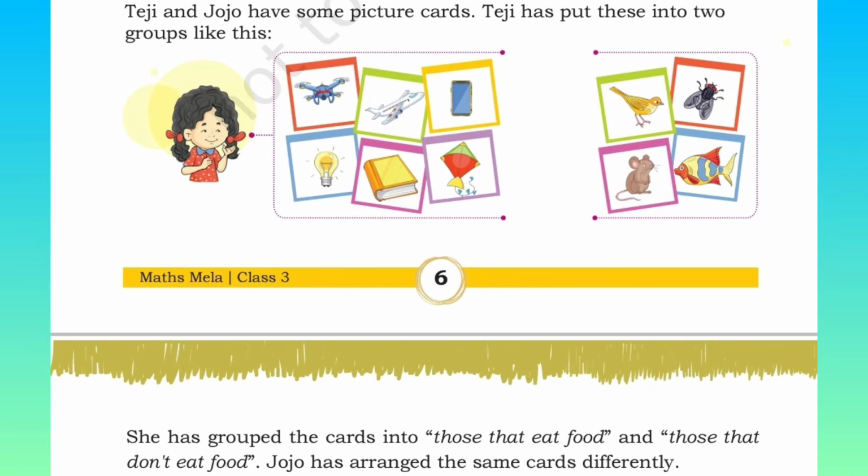TJ and Jojo have some picture cards. TJ has put these into 2 groups like this. One has helicopter, flight, phone, a bulb, book and a kite. And the second group has a bird, housefly, a rat and a fish. She has grouped the cards into 2 different groups. The first group, those that don't eat food, and the second one, those that eat food. It is basically non-living things and living things.